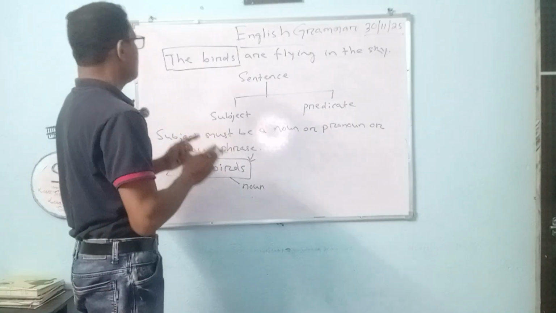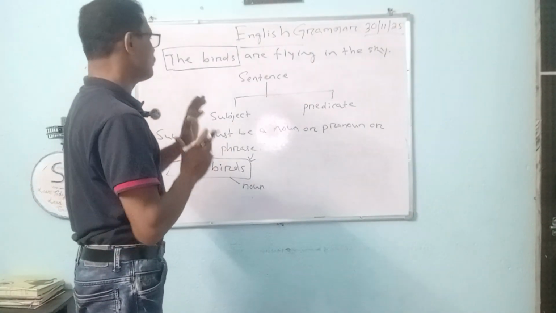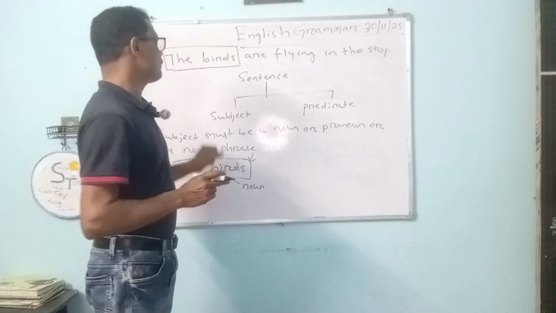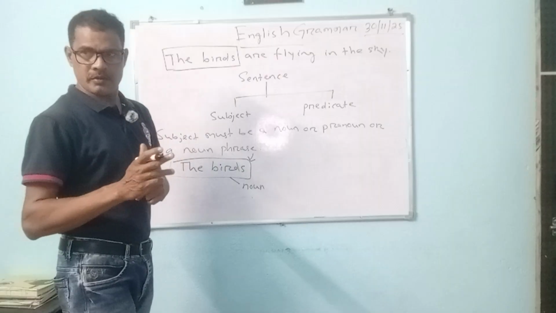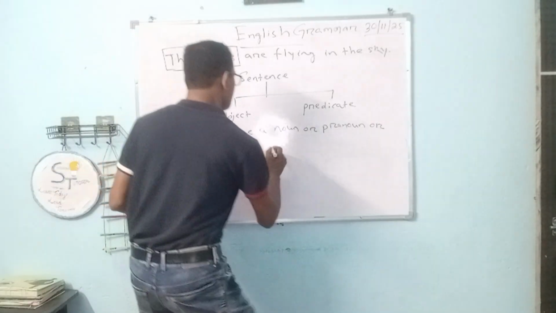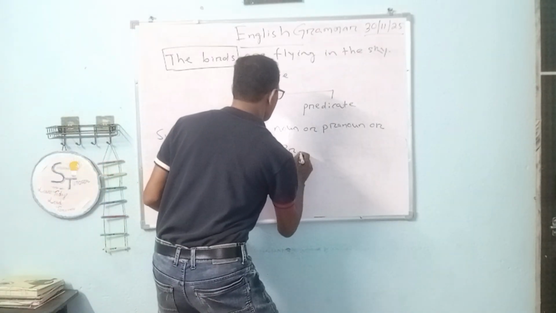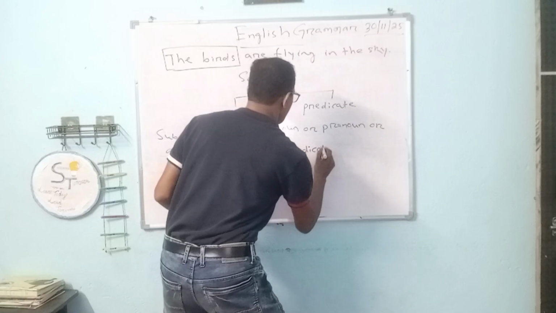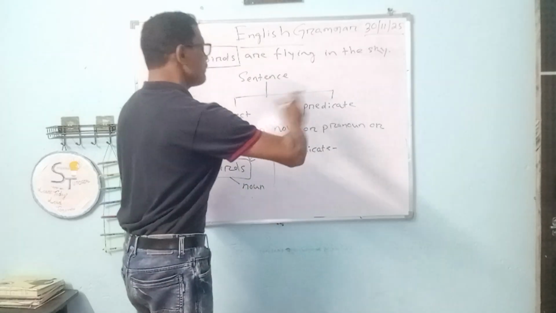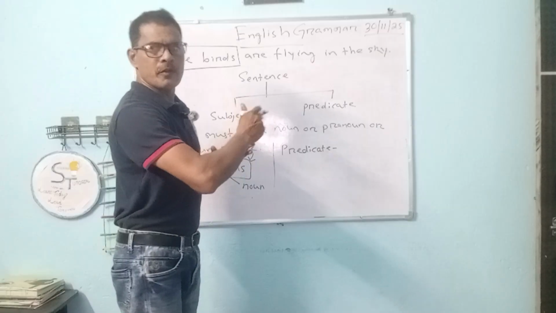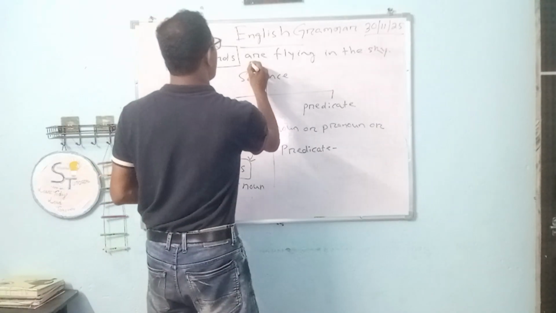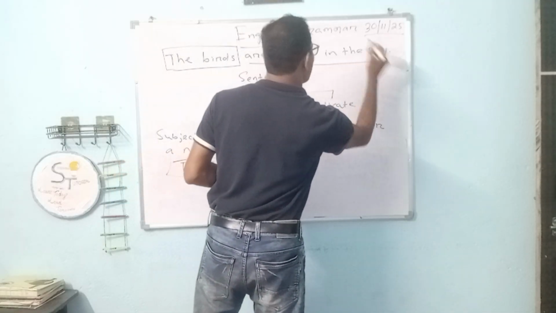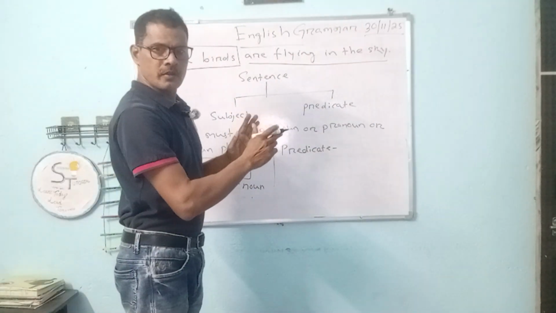So that means a sentence has two parts: subject and predicate. And a subject must be a noun or a pronoun. Second, the predicate. What is a predicate? Predicate is the part apart from the subject. Here, are flying in the sky, all this conveys the predicate.